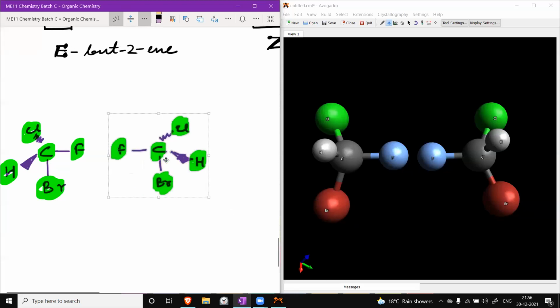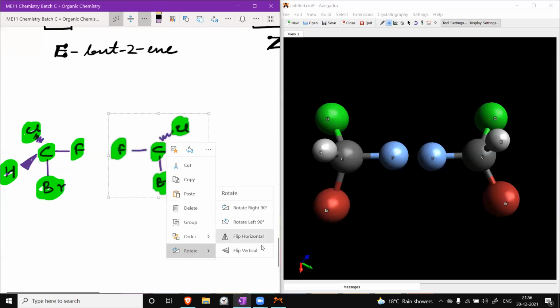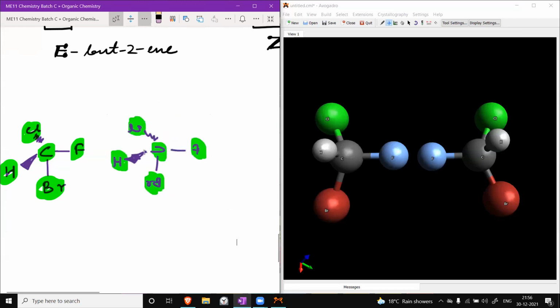No, not like this. I should rotate it in some other way. Flip horizontal. The only thing with flipping is that if I flip this particular molecule, then this hydrogen, which was going away from the screen right now, will go backwards. If I flip it, it will go backwards. This chlorine will be coming outwards.